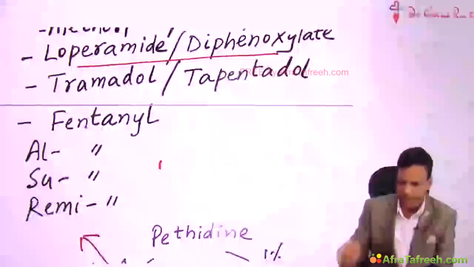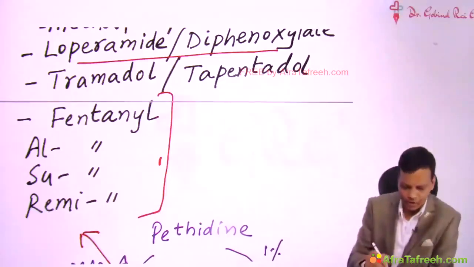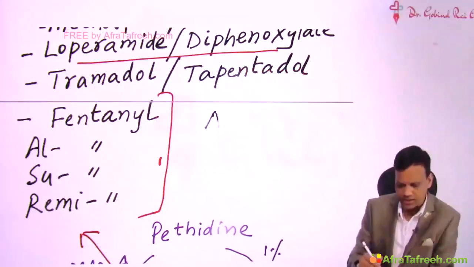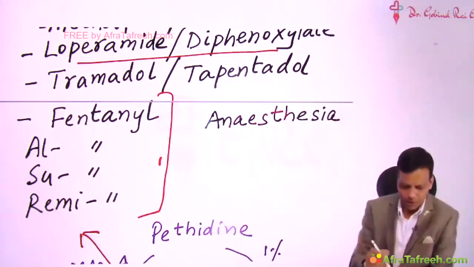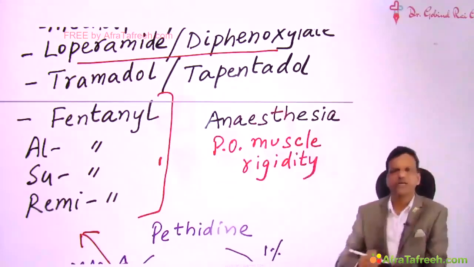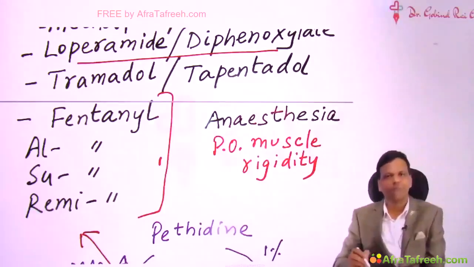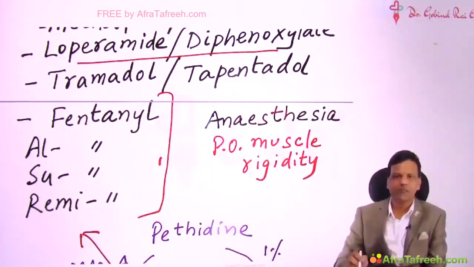Then the last group of drugs in opioid agonists is the fentanyl group of drugs. They are highly lipid soluble opioids and they are used in anesthesia. Some special points to remember: fentanyl group of drugs can cause post-operative muscle rigidity. Read carefully in the questions. If they ask which drug causes post-operative muscle pain, then the answer is succinylcholine. But if they ask which causes post-operative muscle rigidity, then the answer is the fentanyl group of drugs.